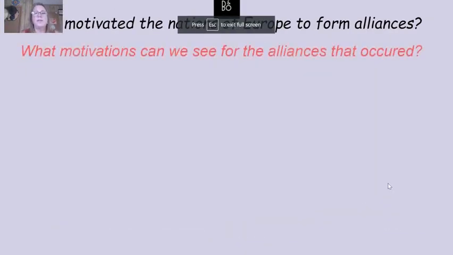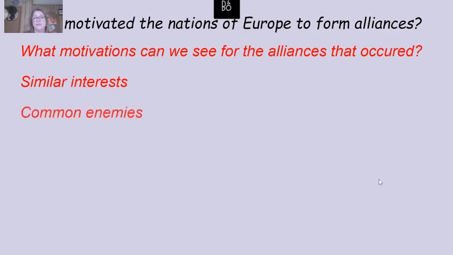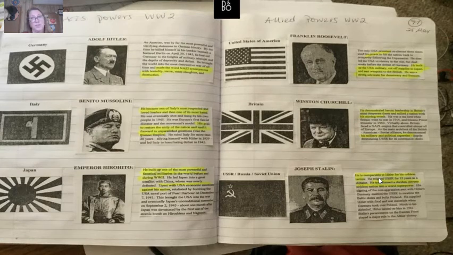So what motivated some of these to form alliances? We're going to look and see some similar interests and some common enemies. Were we in the classroom, we would put together a page that looks something like this in our notebooks. So this is the digital page that I just played around with. Then I read over it and made some highlights, looking at some similarities.